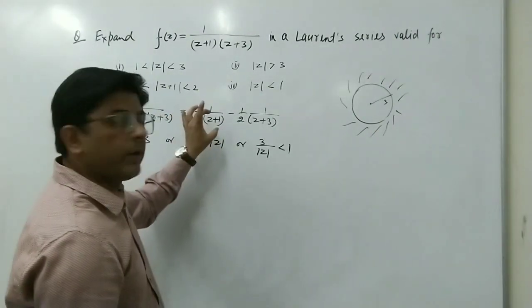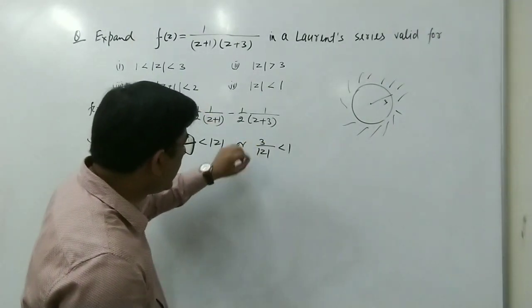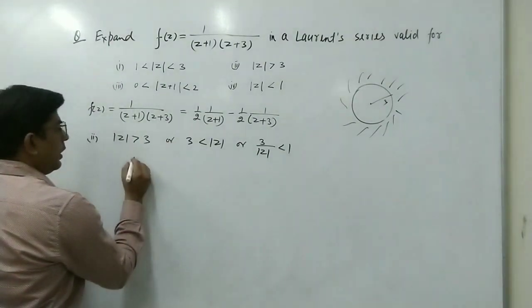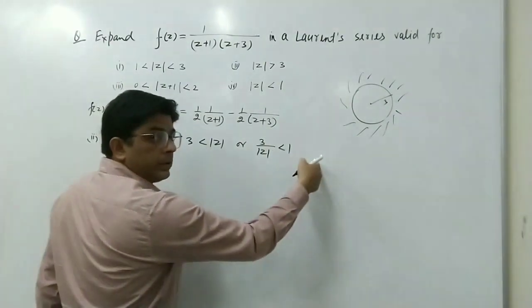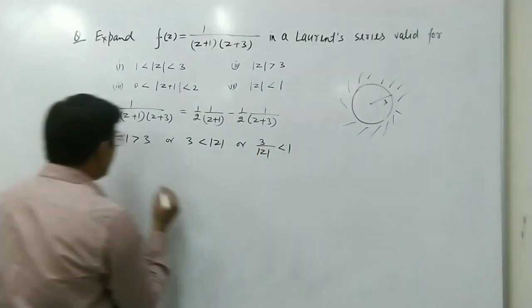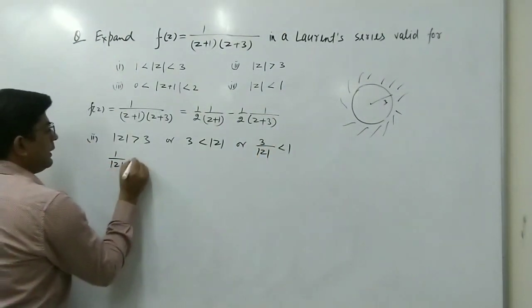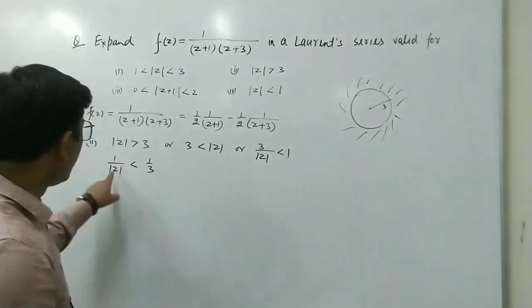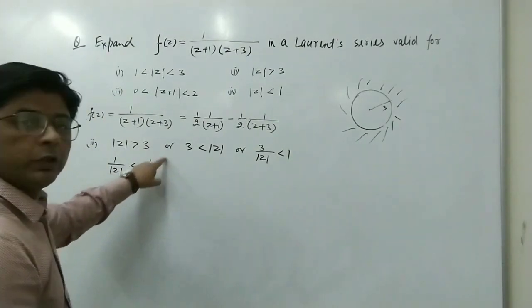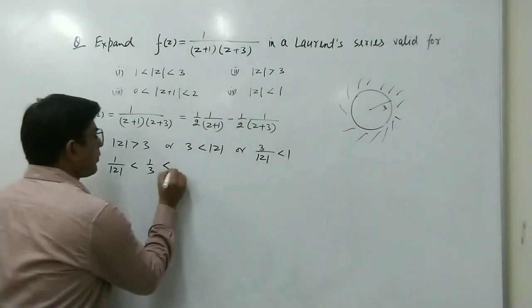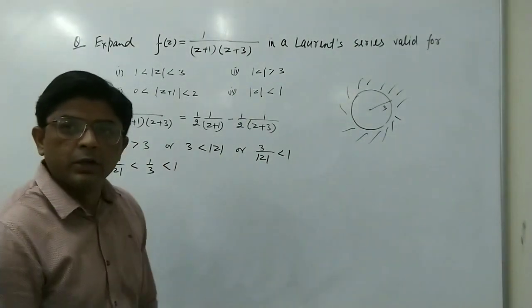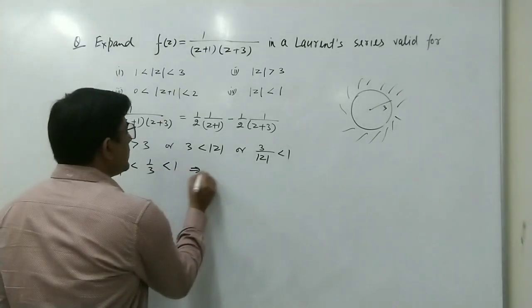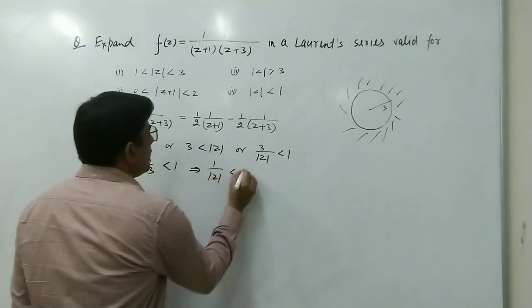So we will see how we can write it. From here we can see that if we take this 3 to the right hand side, this will be 1 upon mod z is less than 1 by 3, and we know that 1 by 3 is less than 1. So we can say that this 1 upon mod z is less than 1.